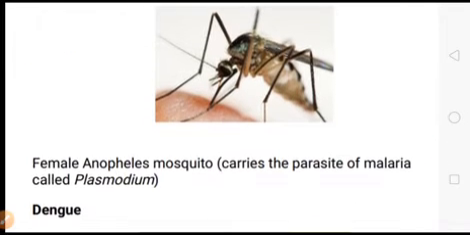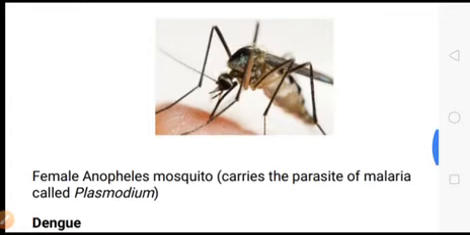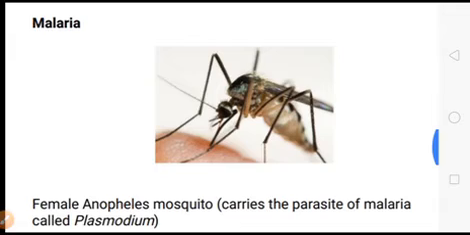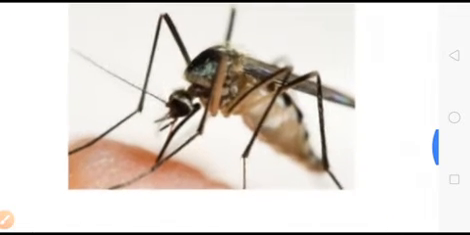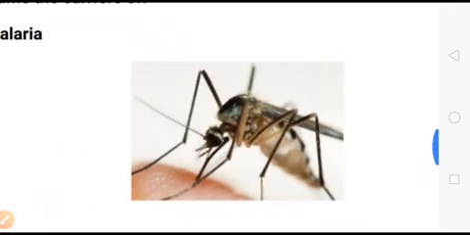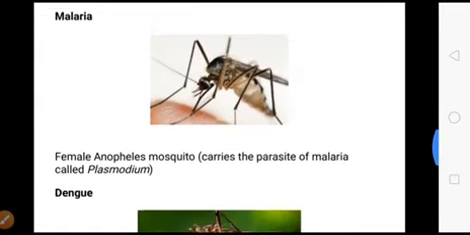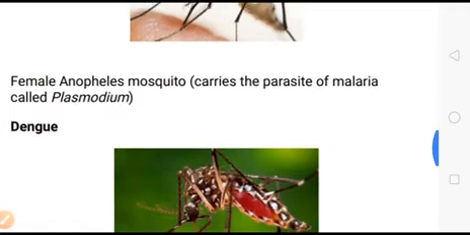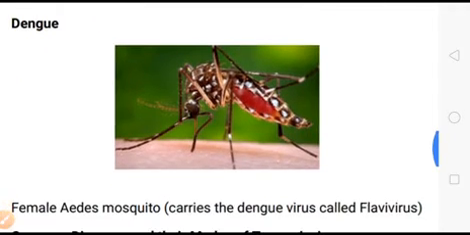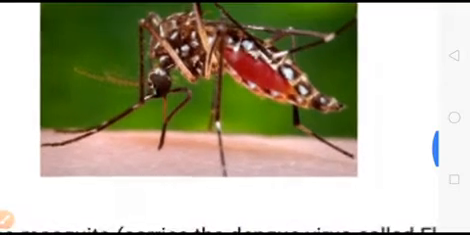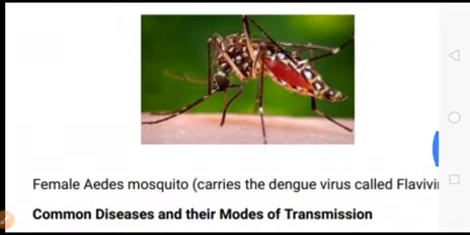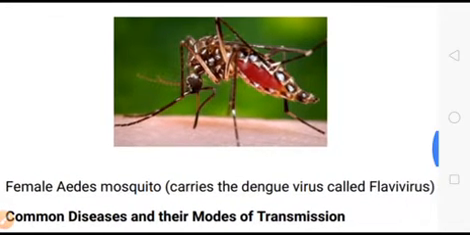Here you are watching the malaria disease, that is the female Anopheles mosquito that carries the parasites of the malaria called the plasmodium. Then another one is the dengue, white dotted, right? This is the female Aedes mosquito that carries the dengue virus called the flavivirus.